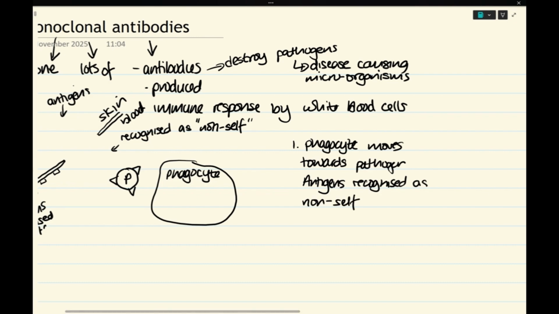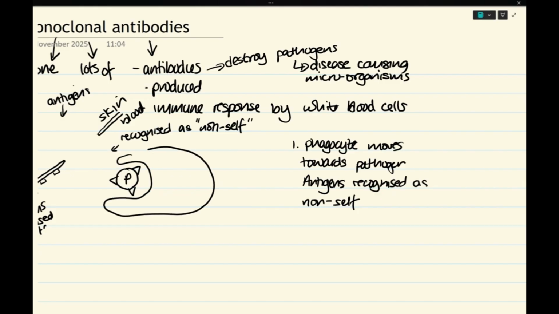When the phagocyte goes towards a pathogen because it knows it doesn't belong to the body, it does something kind of special. It changes its shape to surround